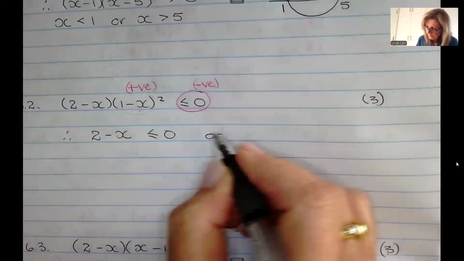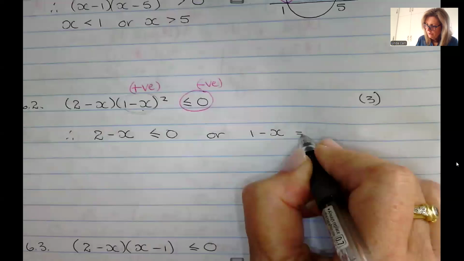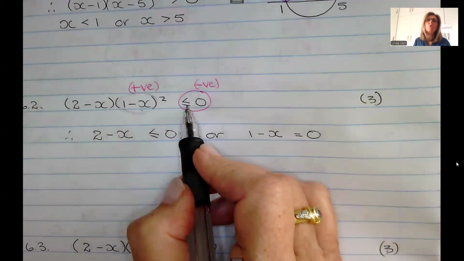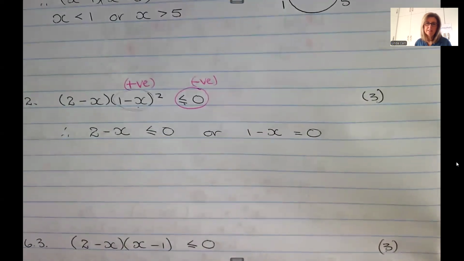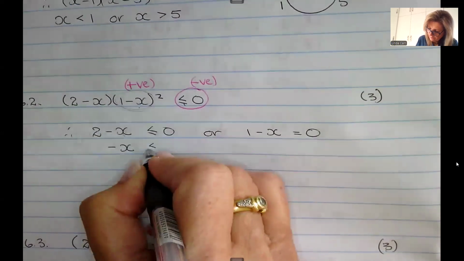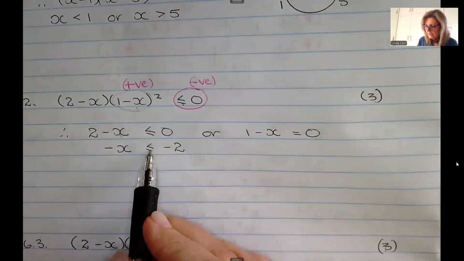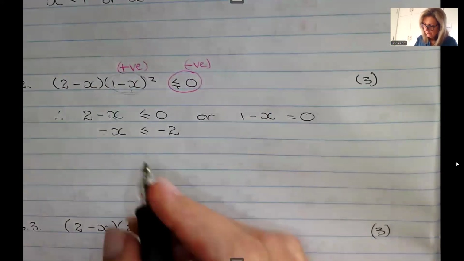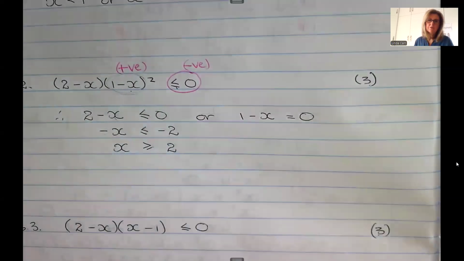I'm going to put in the possibility that 1 minus x could equal 0. And I'm only putting that in because they said less than or equal to 0. So it's there as a backup in case I need it. Right, so this one, I'm going to do it in a traditional fashion, just so that I can remind you that in an inequality, if you divide both sides by a negative, you have to change the inequality sign around.